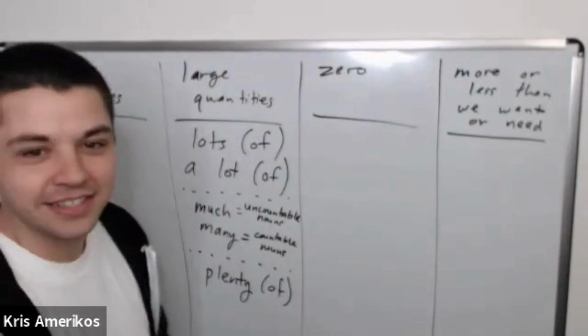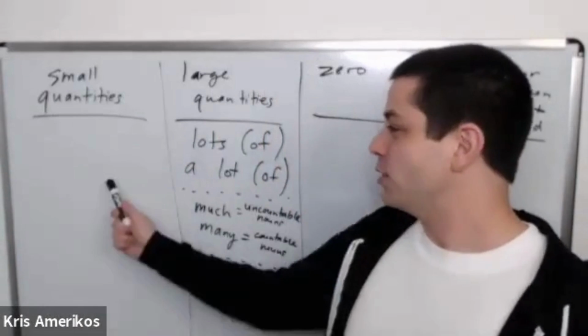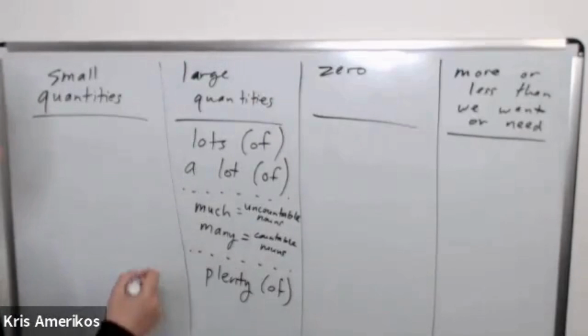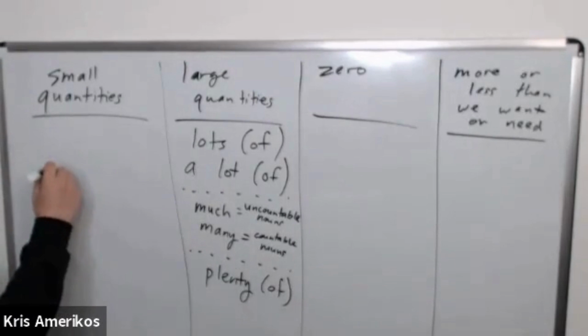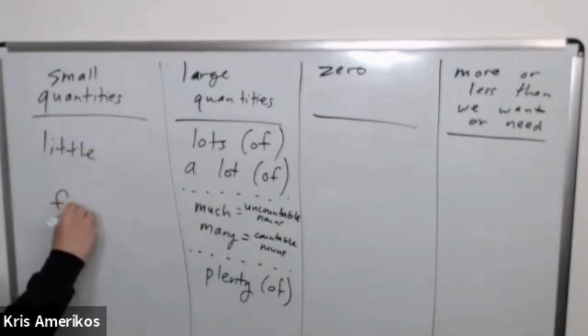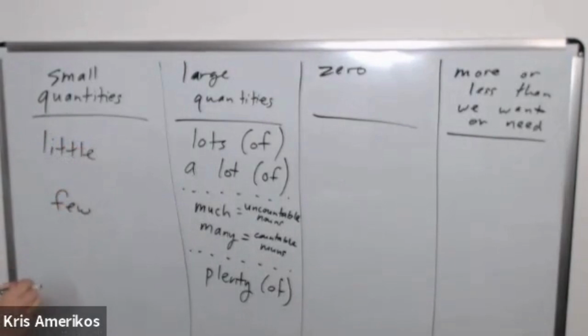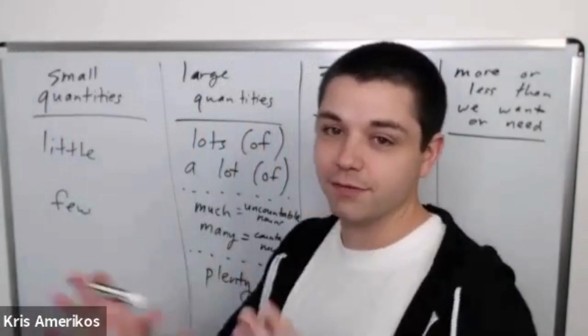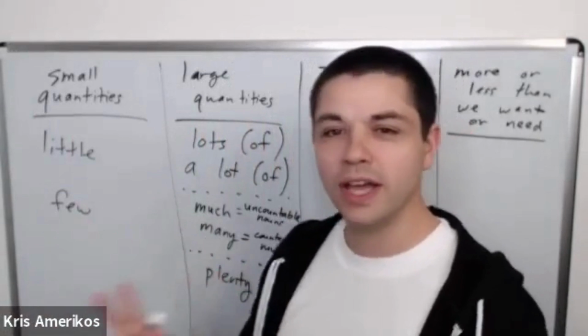Small quantities. It's very similar, but we have two main words, right? We say little and few. But then we also need to understand the difference, because there's two different ways that we can use this.